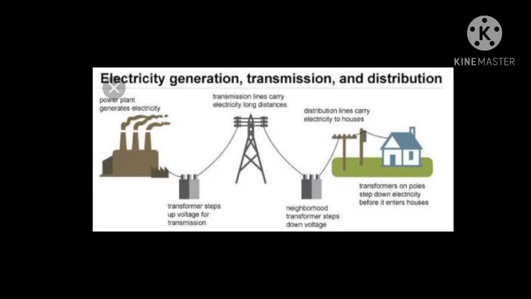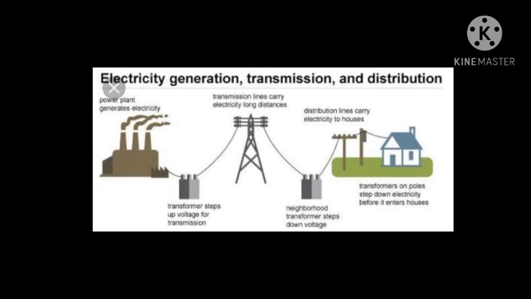From these substations this electricity is transferred to electric poles through transformers. Then the electricity from the electric poles is transferred to the main board in our houses through electric wires.